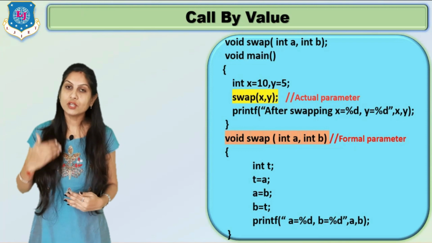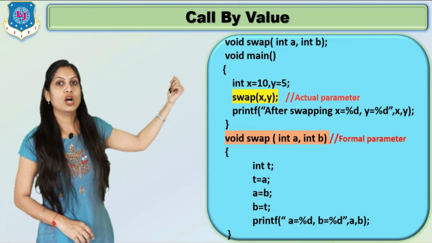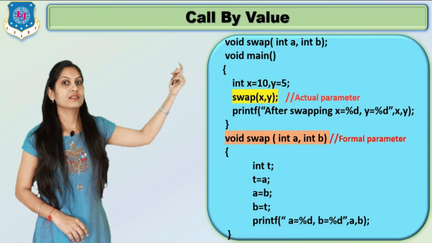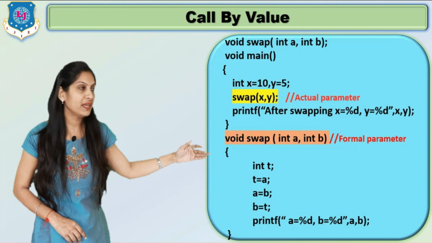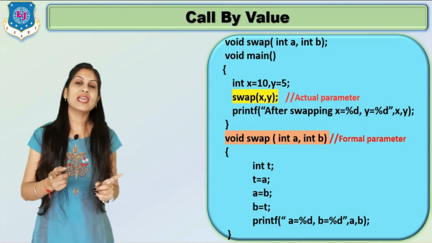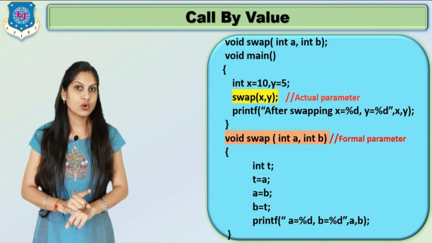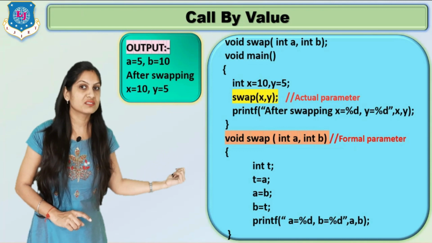Now when we execute this program, what happens? When the function swap(x, y) is called, the x value 10 will be copied into a and the y value copied into b, and the cursor moves to our function, and the values of a and b will be swapped. So the output is a equals 5 and b equals 10.